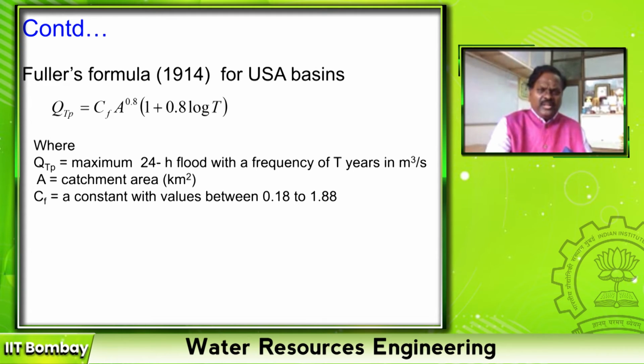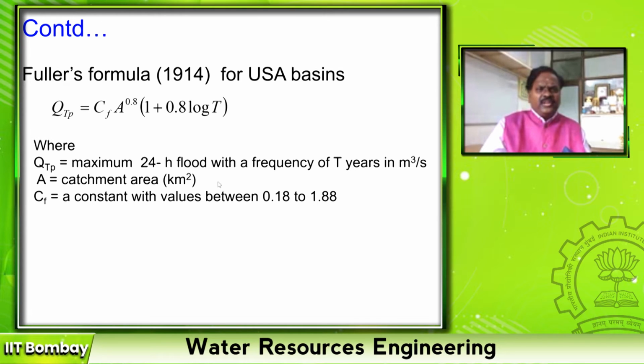Now, not only in India, in several other countries also, initially empirical methods were developed. This is the first formula by Fuller, which incorporated the frequency or the return period into the peak discharge. Once he introduced this, the peak discharge for a given return period, QTP, is CF A to the power of 0.8 into 1 plus log T. That means it is an empirical equation, and CF is the Fuller's coefficient, with values between 0.18 and 1.88.